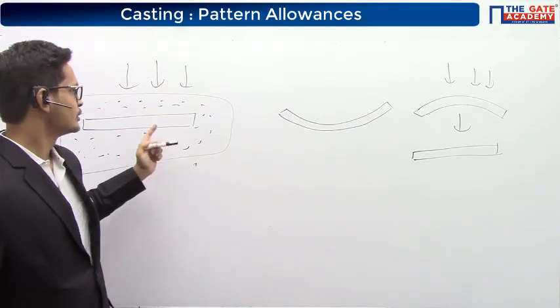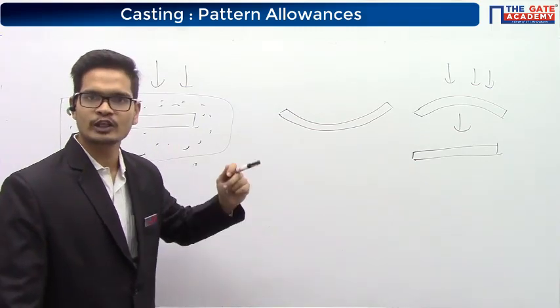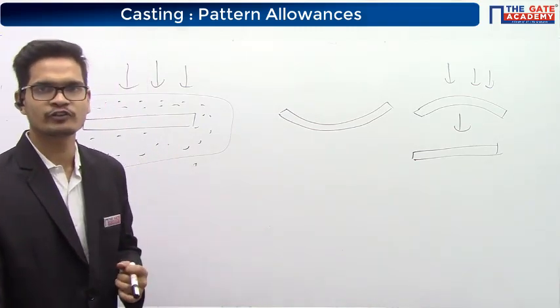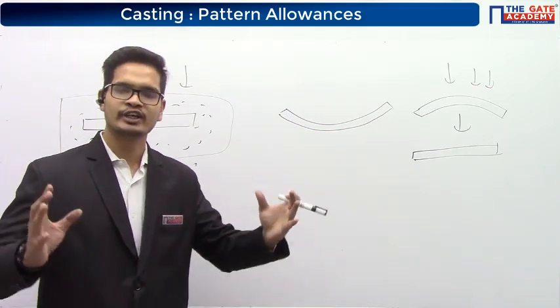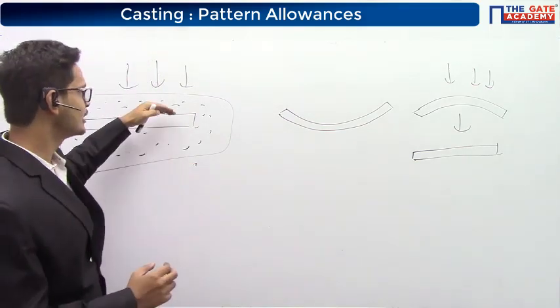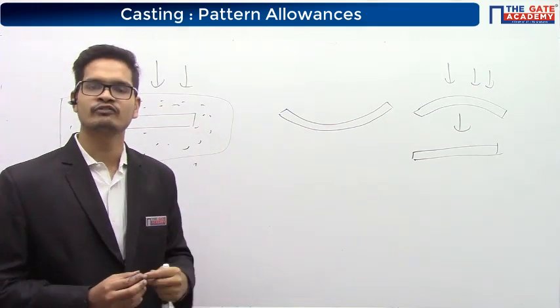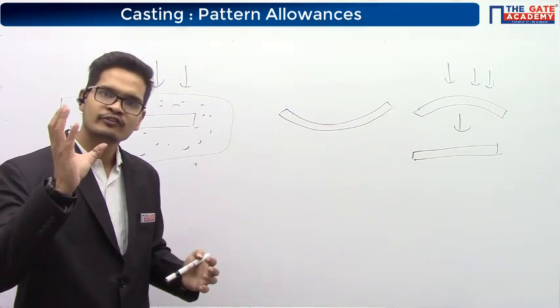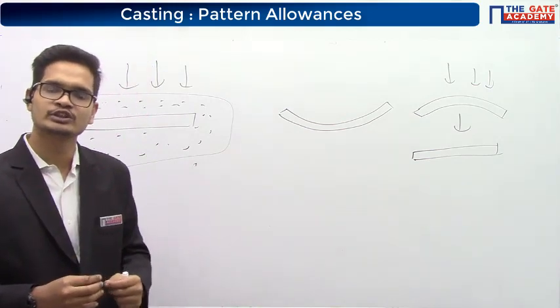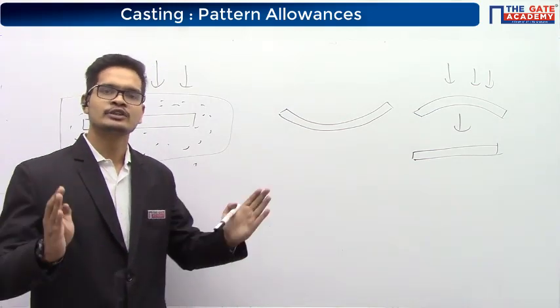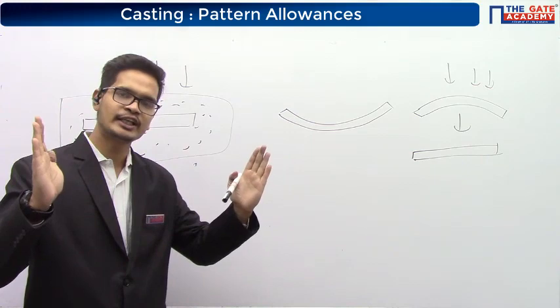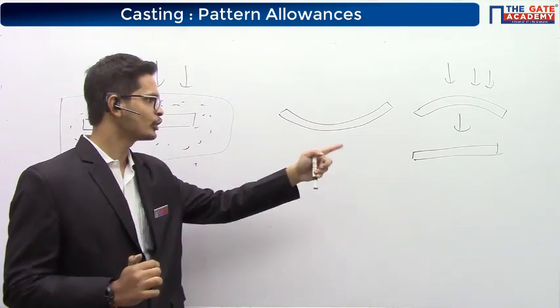So this shape change can be because of the load applied, or it can be because of a different rate of cooling. One side is cooling fast, one side is cooling slowly. The part that is cooling fast will shrink fast, and the part that is cooling slowly will shrink slowly. The part that is shrinking rapidly leads to the bending.